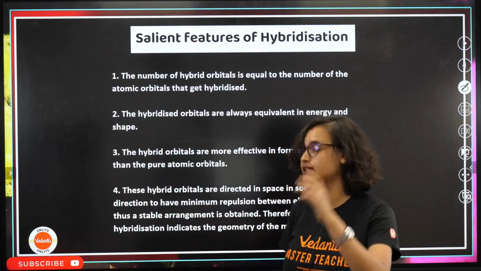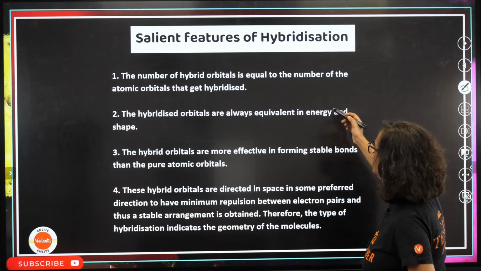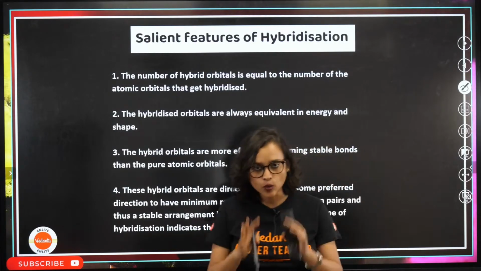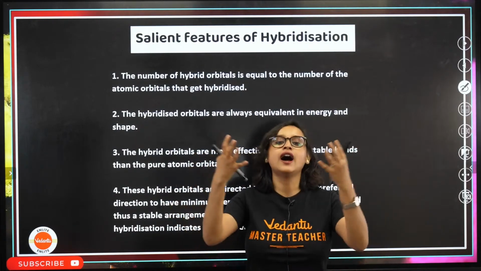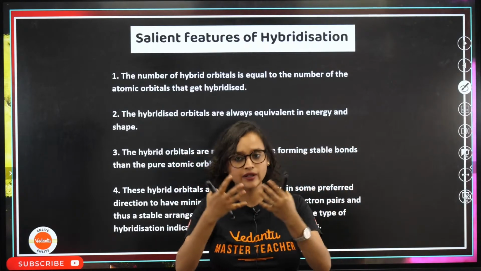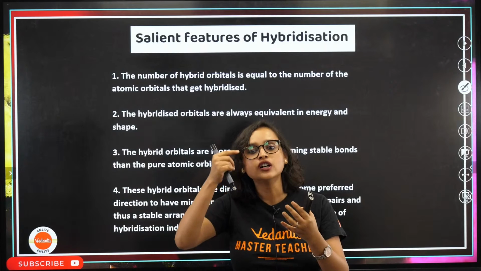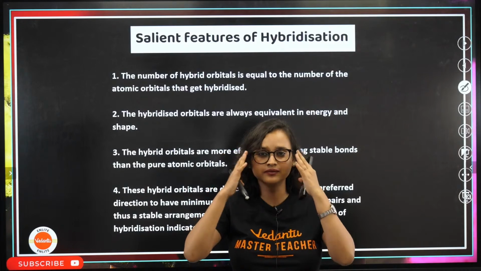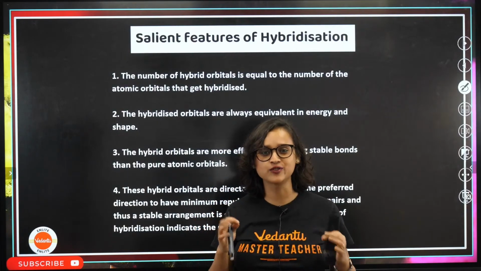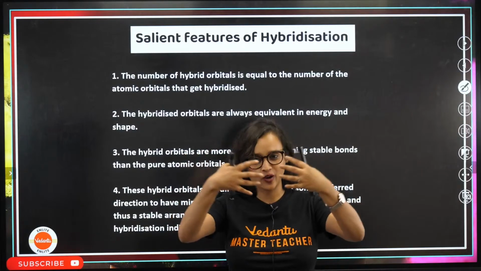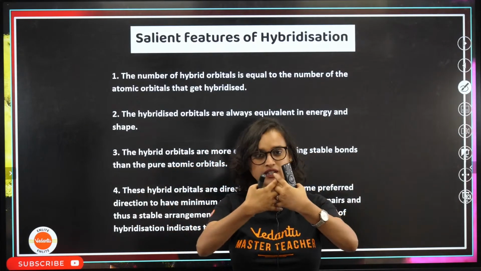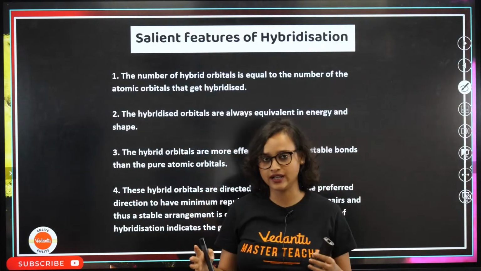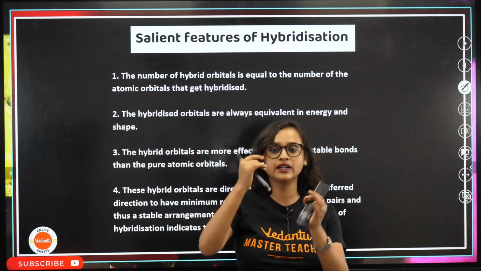Now, what are the key features of hybridization? Very important, let's focus here. The number of hybrid orbitals is equal to the number of atomic orbitals that get hybridized. Once again, the number of hybrid orbitals is equal to the number of atomic orbitals that got hybridized.